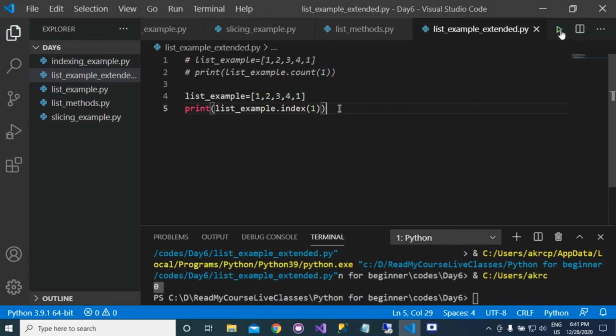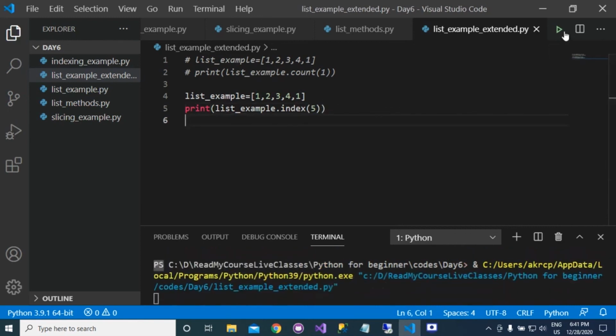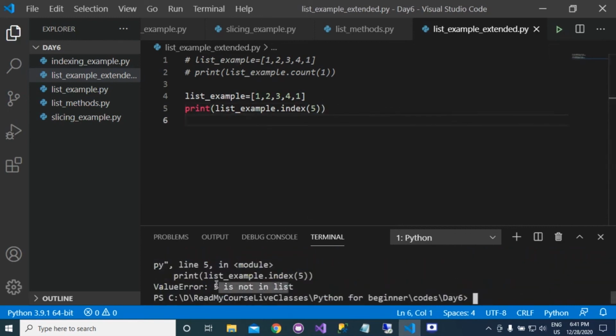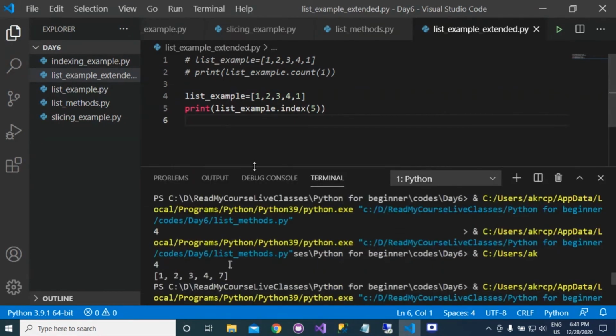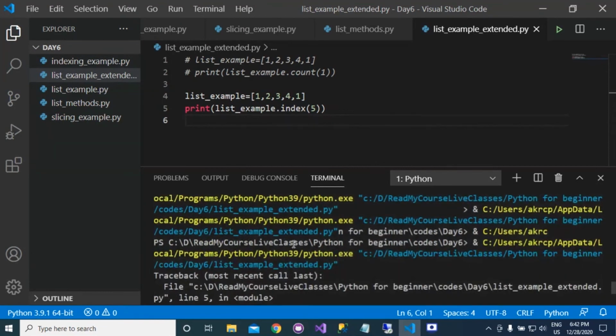Suppose that 1 is not present here, so what will you get in that case? Suppose that I am writing here 5. 5 is not present in this list, so you will get an exception in this case. Here you can see that you are getting the error, and your program will terminate here. So this index is not a safe way to check the index.